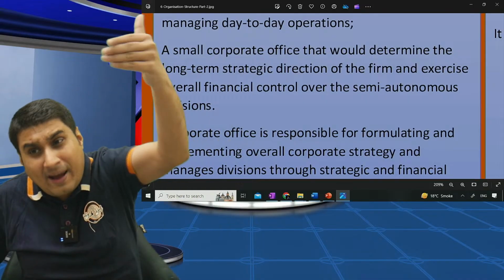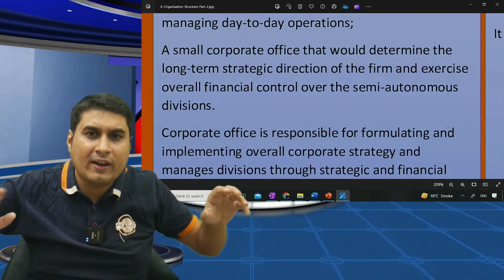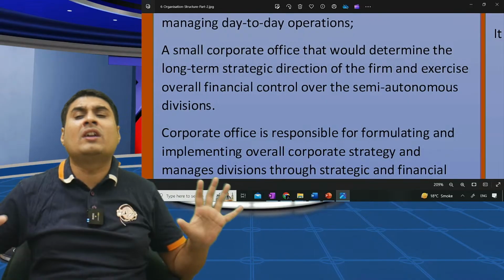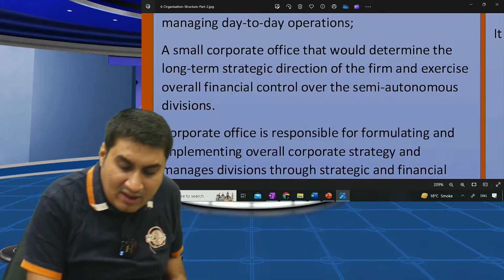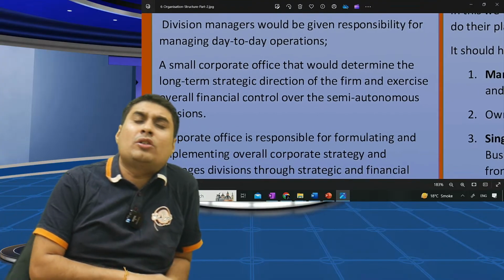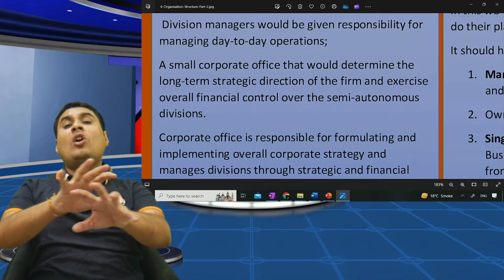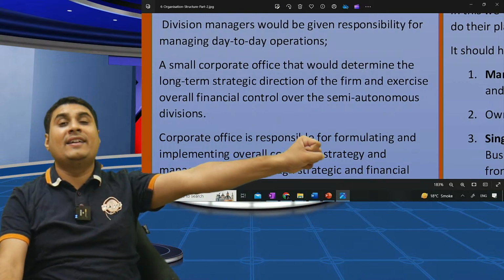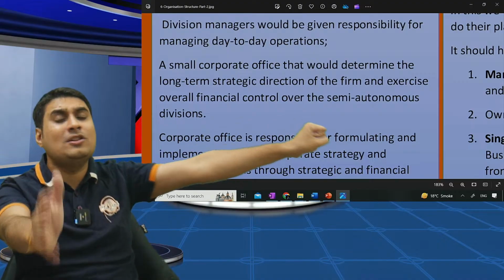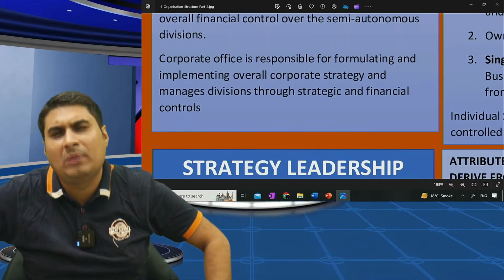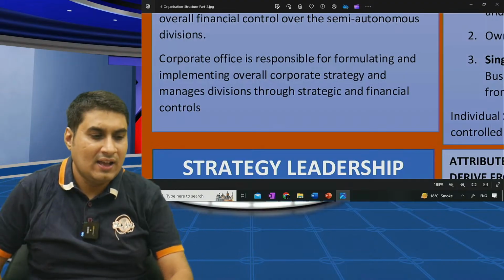Everything is controlled by the head office in multi-divisional. The divisional managers can do routine admin work only. They are given limited power, and the corporate office exercises overall control through semi-autonomous divisions. Why semi-autonomous? They are not given full power like a divisional head. You are the owner, but you are not given the power of an owner. The corporate office is responsible for making all the strategies. I hope you are clear.